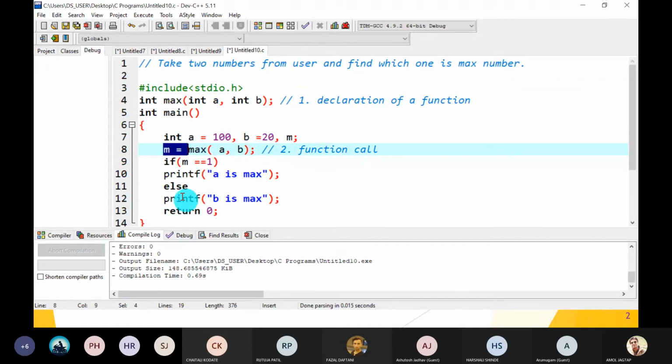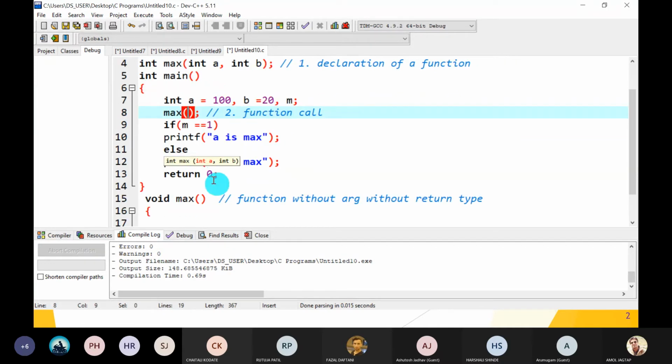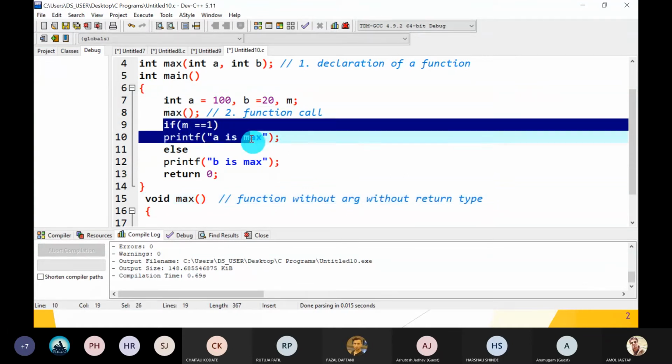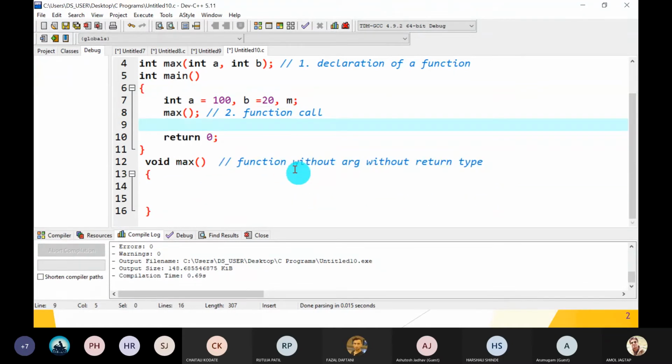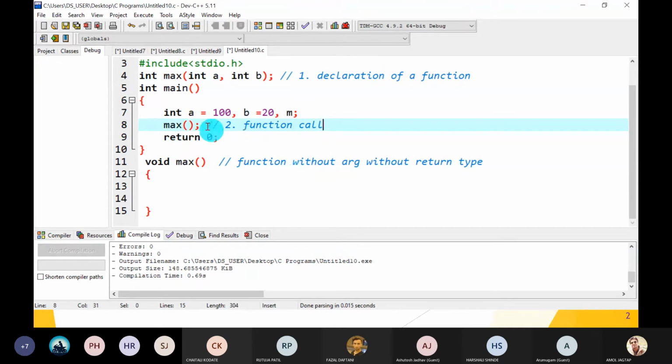No catching variable because max does not return anything. Don't pass any argument because max, how to call max? You have not passed anything and max function does not return anything. Void means nothing to return. So catching variable is not required. These statements are also not done by the main function. So what is the only job of the main? To call that max function.